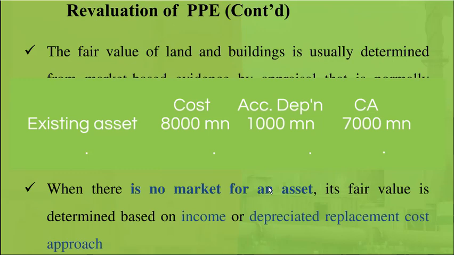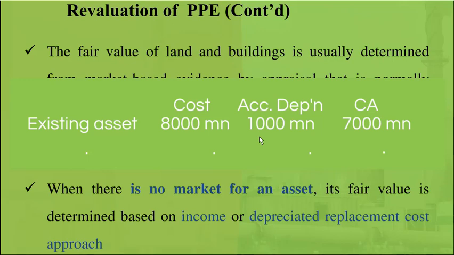We have used this for 5 years, so accumulated depreciation is 1,000 million, right? So accordingly, the carrying amount is 7,000. This is the information about the existing coal power plant. Now we want to decide the fair value of this power plant. We cannot find market information because there's no buying and selling of coal power plants. So we can adopt the depreciated replacement cost method.